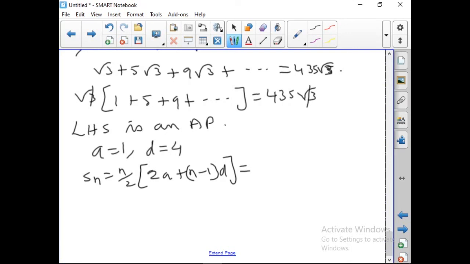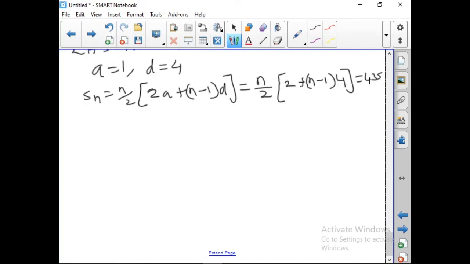So n here is n only, because n only we have to find. So n by 2 into 2a, a is 1, so 2 plus n minus 1 into d, d is 4, is equal to 435. So what do you get? n by 2 into 2 plus 4n minus 4 is equal to 435.